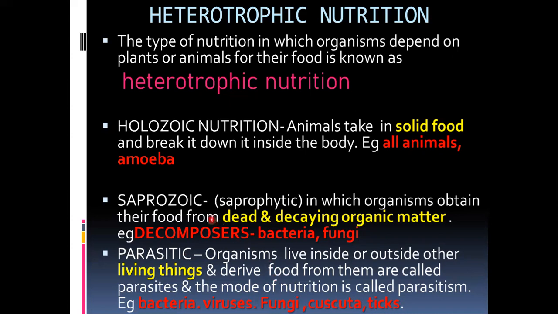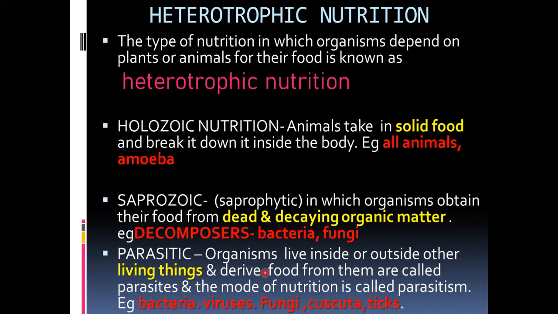And what's the difference between saprotrophs and parasites? Saprotrophs depend on dead and decaying organic matter, but parasites live inside the body of other living organisms like human beings and plants, and they do harm to them. They take the food and they do harm to the organisms.